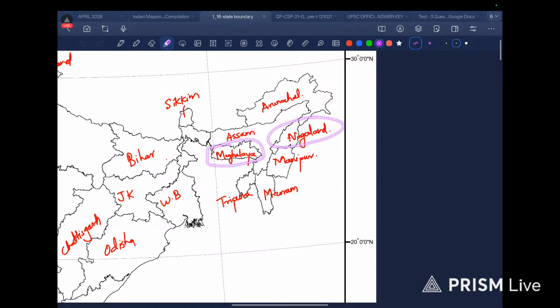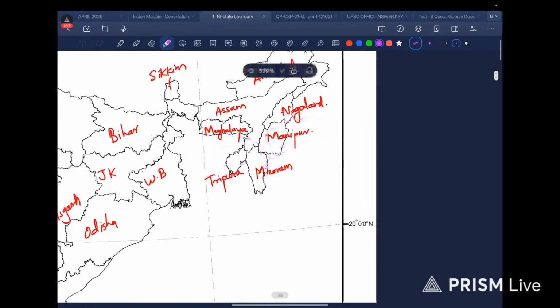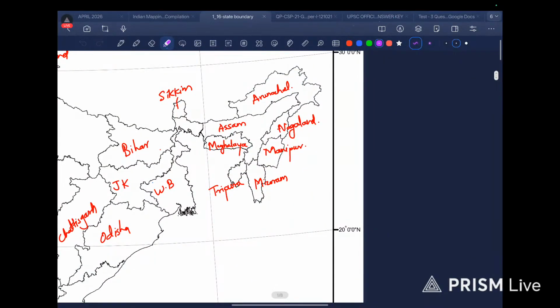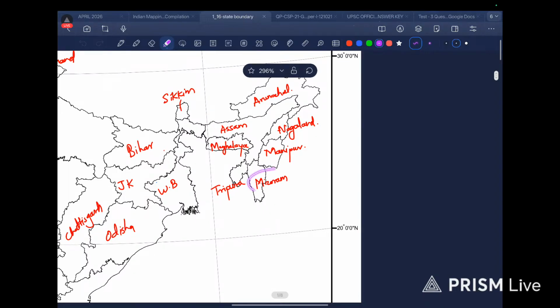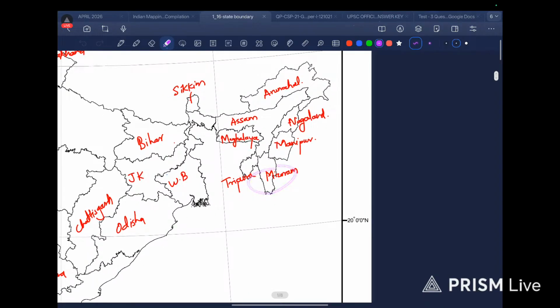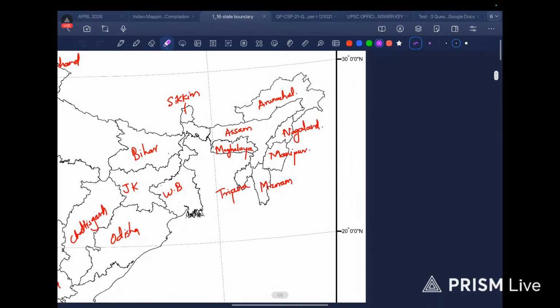This is Nagaland, and everybody now knows Manipur because of the tense situation we had, and to some extent we have it still now. This is Mizoram. So what I did to remember Manipur and Mizoram was M for Manipur. This I knew for sure. And similarly, after M, another M comes for Mizoram.